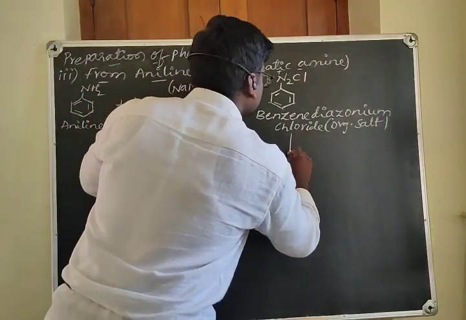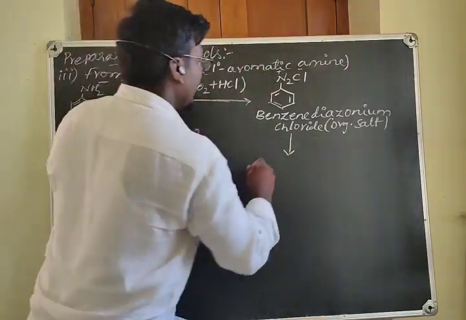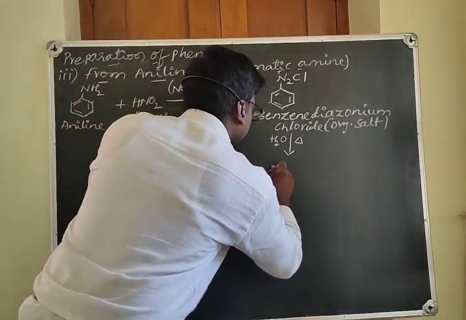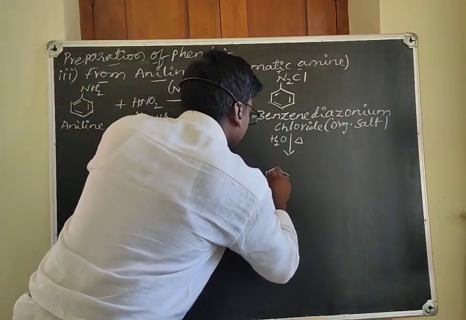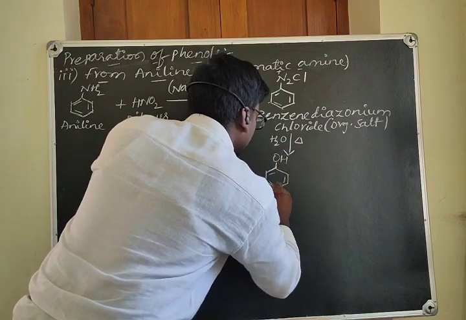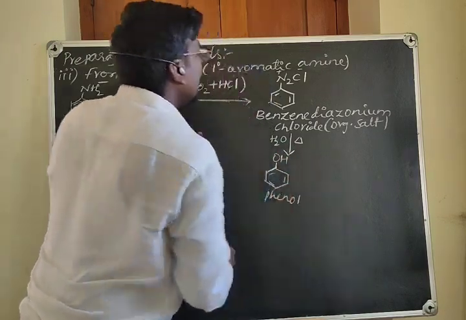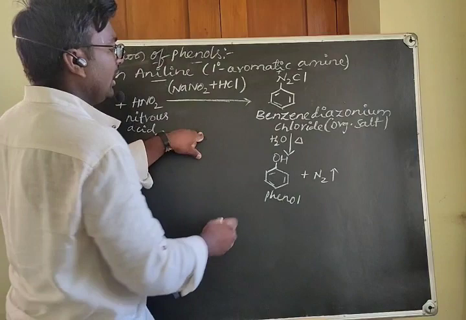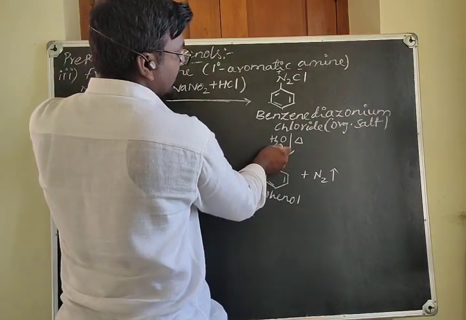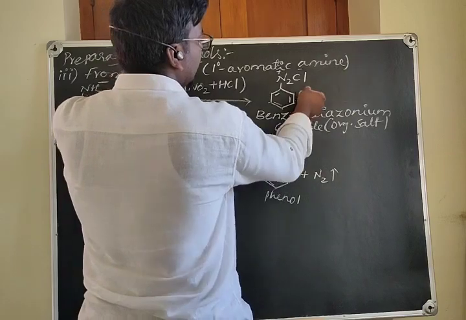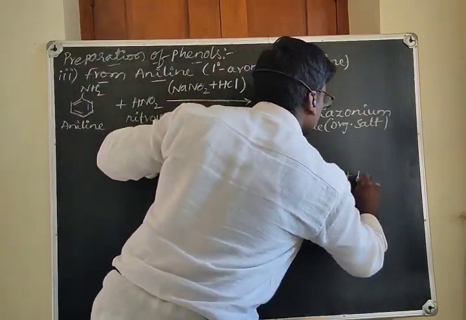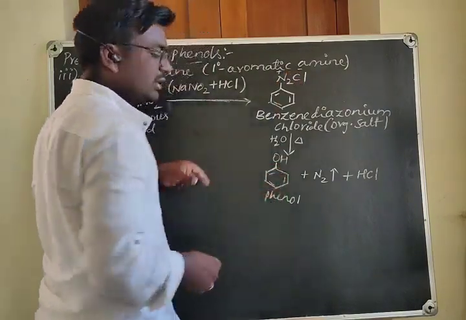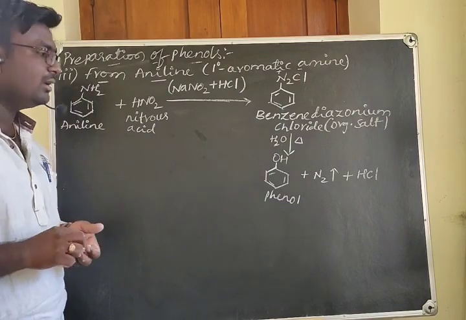When this salt is just warmed with water, it gives phenol like this. OH will be present on the benzene ring, and now it is called a phenol, along with N2 gas coming out. The H plus ion of the water combines with Cl minus and forms HCl, and the OH minus will be present on this benzene, so it will be benzenol or phenol.